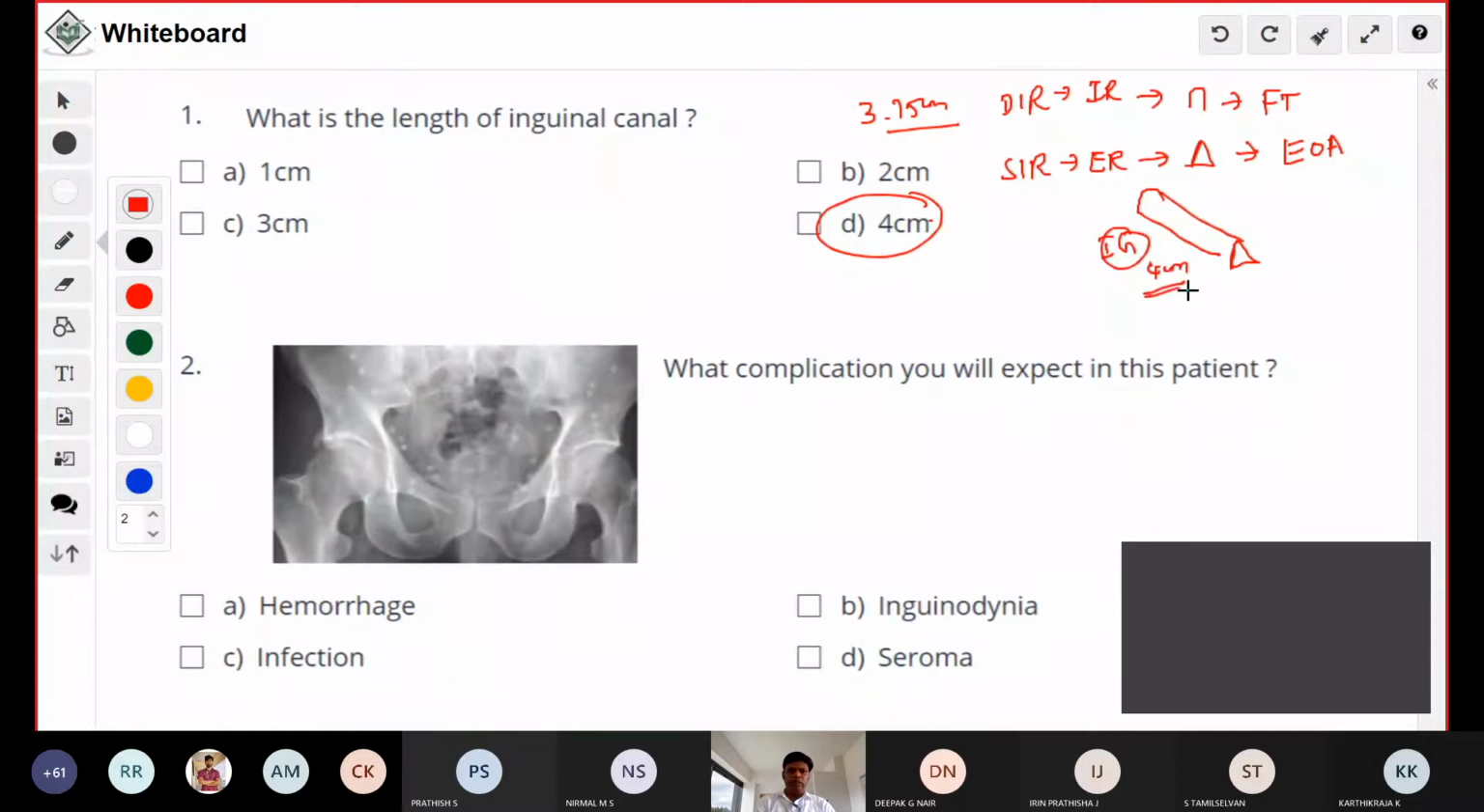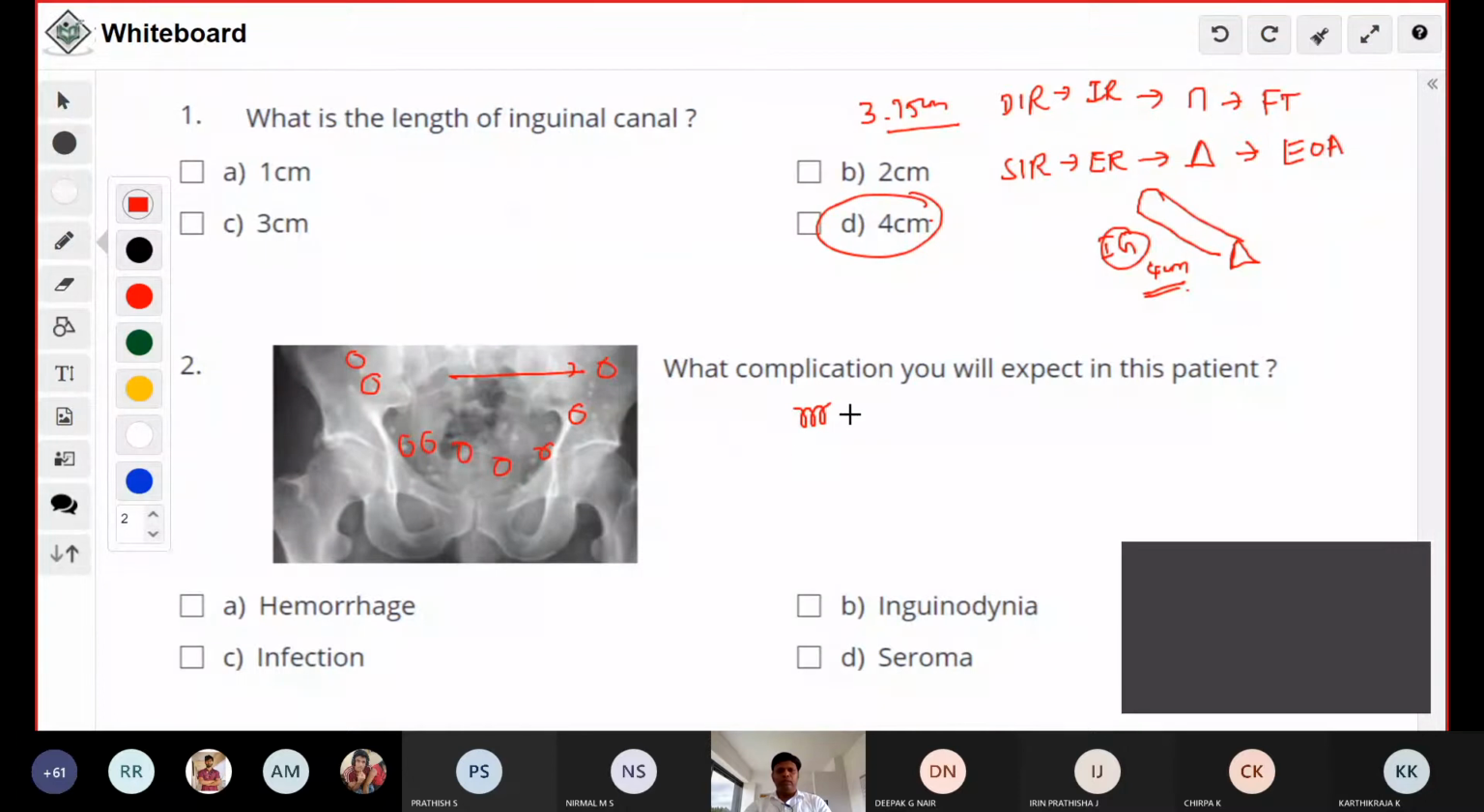So these are the common basic anatomy you should know in the inguinal canal. Question number 2, what complication will you expect in this patient? I have put a radiograph, an X-ray of the pelvis. You can see small white dots everywhere from here to here in the pelvis, which are spiral tackers. They are metallic in nature.